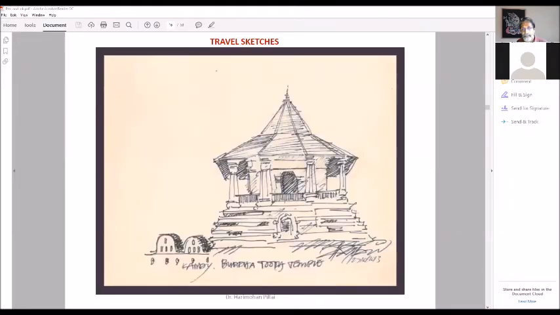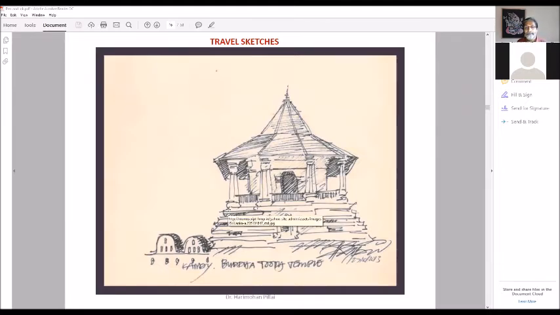Okay, this is done using a fountain pen with black ink, and this is in Kandy. Kandy is in Sri Lanka. So I had gone to Sri Lanka once. This is the Buddha's Tooth Temple. It's called Buddha's Tooth Temple. This was done in 2013.